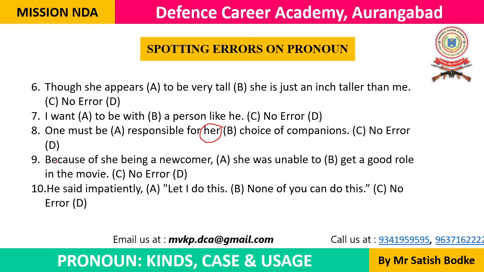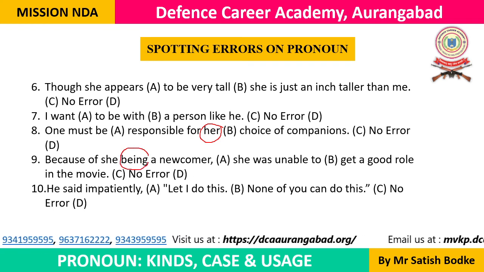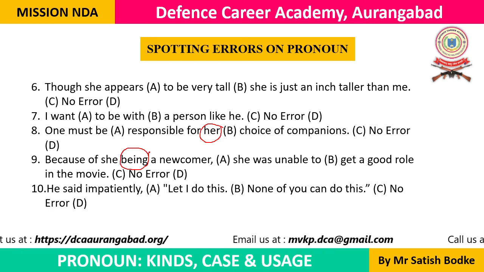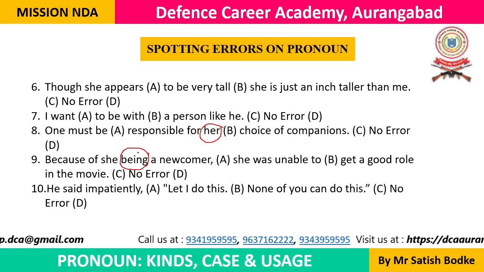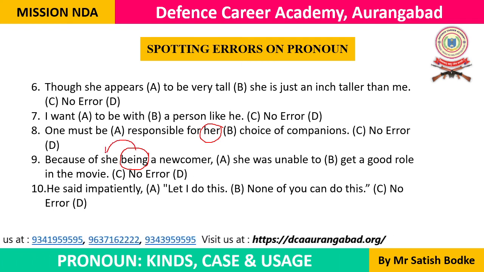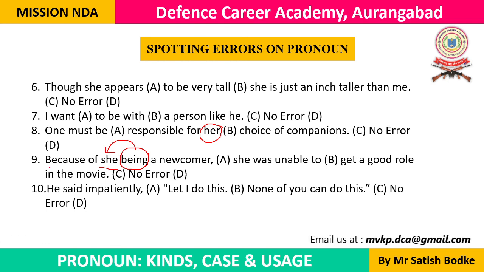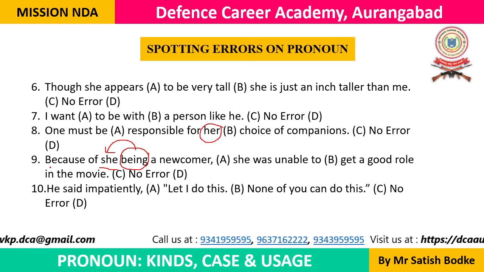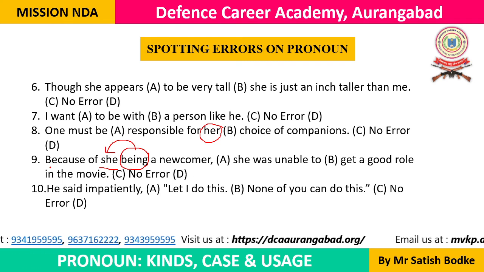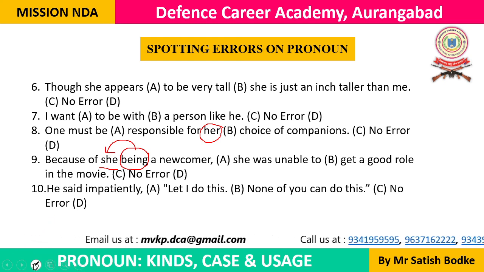Now the next example is because of she being a newcomer. Now look at this. Being is a gerund, and a rule is that whenever in a sentence we are using a gerund or a non-finite verb in the ing form, and a pronoun precedes that gerund, अगर pronoun precede करता है, उसके पहले अगर pronoun आता है, तो that pronoun should be in the possessive case. The sentence will be correct when we use her. Because of her being a newcomer, उसके नए होने की वजह से, because of her being a newcomer, she was unable to get a good role in the movie. So its answer is option A.